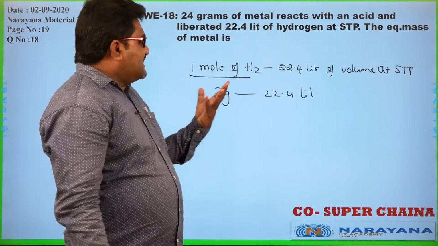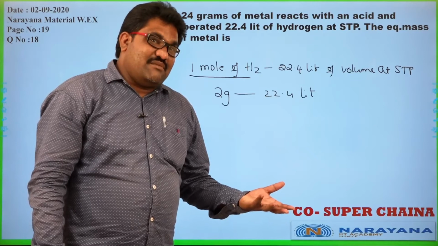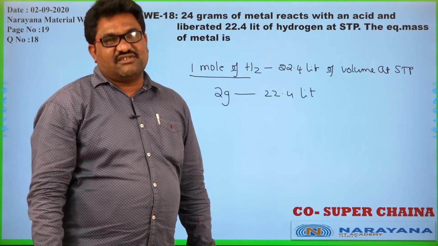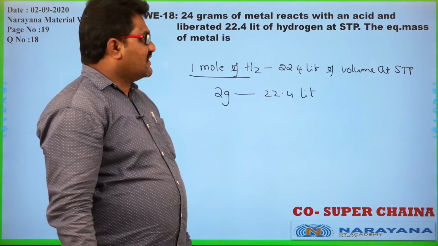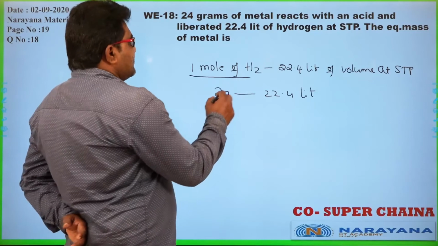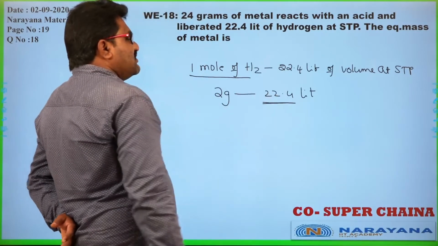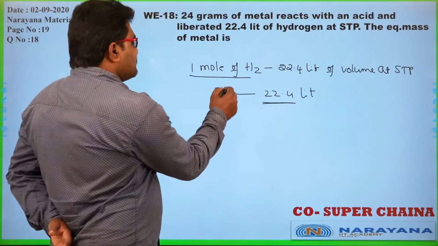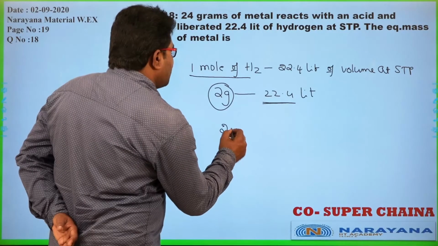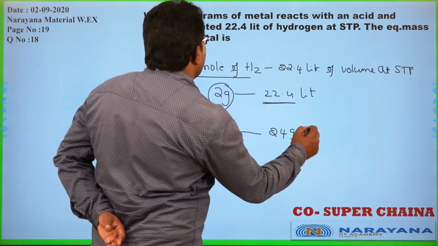The equivalent weight is the weight of an element that can combine with 1 gram of hydrogen. Okay. So if it liberates 22.4 liters, it displaces 2 grams of hydrogen. That means it can combine with 2 grams. So for 2 grams, how much was reacted? 24 grams of metal.